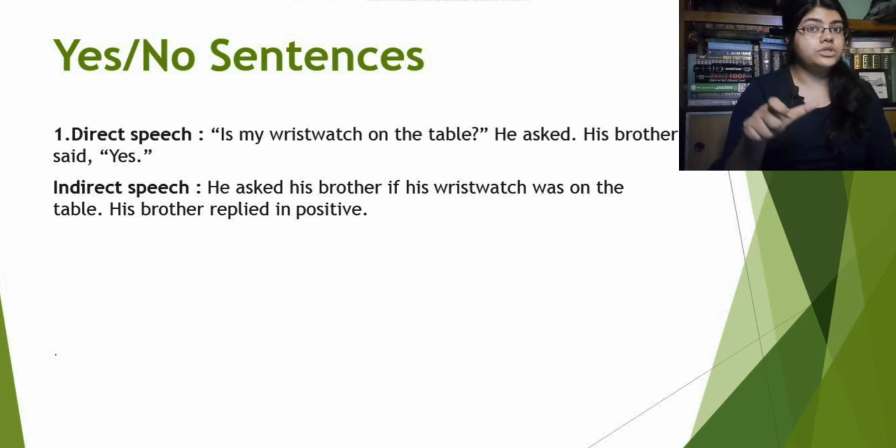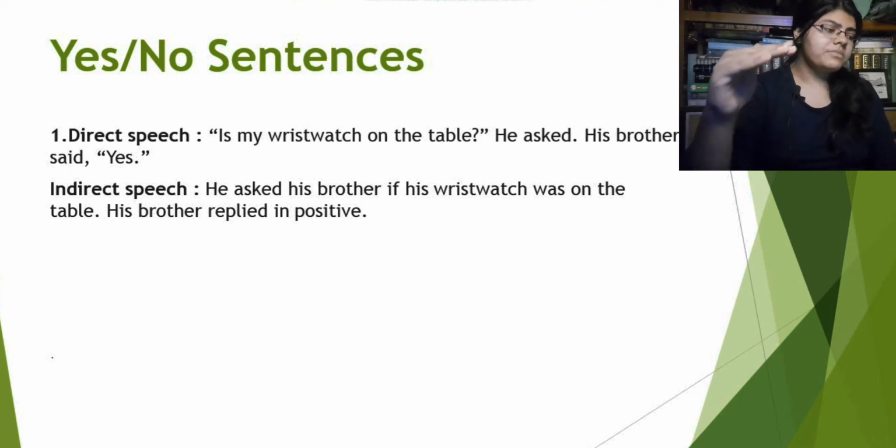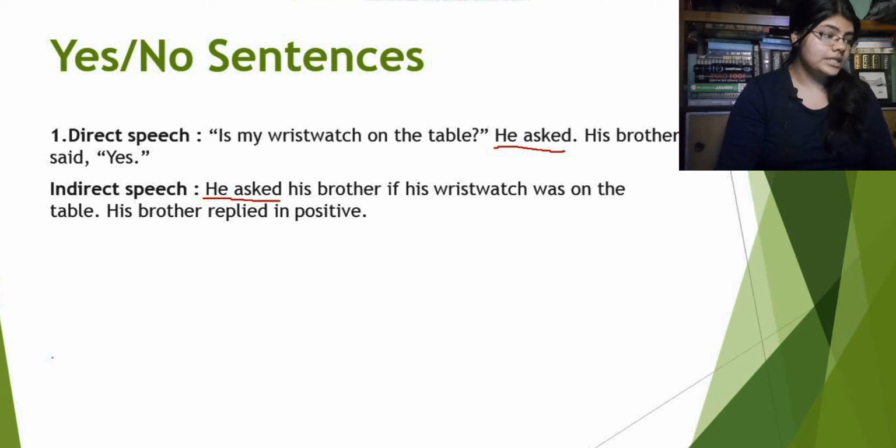First we will concentrate on the first sentence in the direct speech. How can we transform it? Or we can see it like this, that he asked, is my wristwatch on the table? So the he asked portion will be exactly as it is, he asked. Then we have to see that he is asking to whom. See the next part of the sentence, his brother said yes, so he is asking this to his brother.